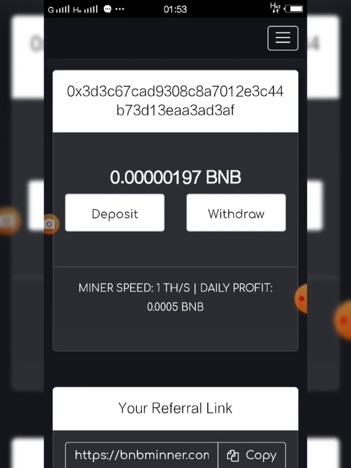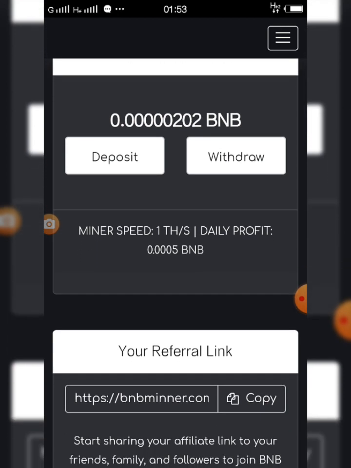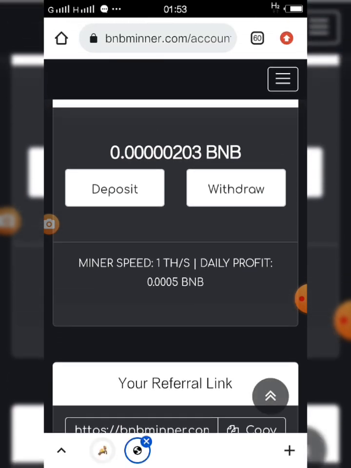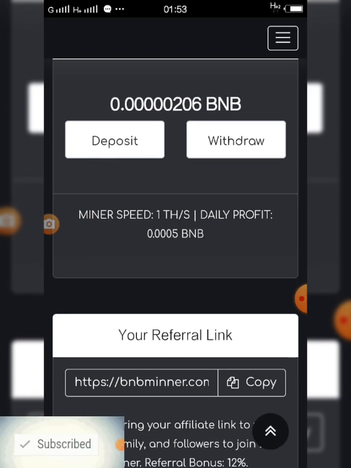When it comes into your site, click on that claim 1 TH and it will mine for you. So that's just very simple about this site. There's no other big deal about it. We'll be mining 0.005 every single day. That means in less than a month you are likely to have 0.1 BNB.